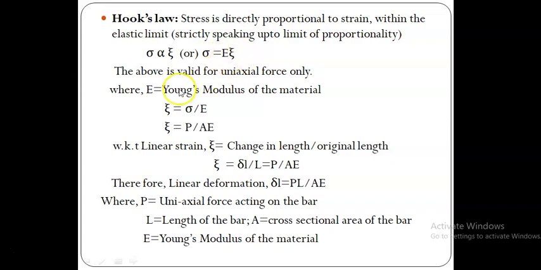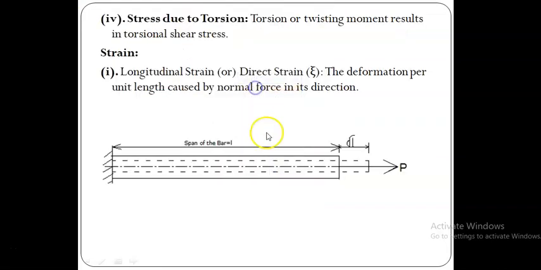What is E? E is nothing but the Young's modulus of the material, and the above is valid for uniaxial force only. This kind of equation can be used only for uniaxial forces. Uniaxial forces means we apply the force in only one direction. You see, this is a one direction force we have applied. The body has other faces also, this side face, another side face, but we apply the force in only one direction, that is called a uniaxial force.